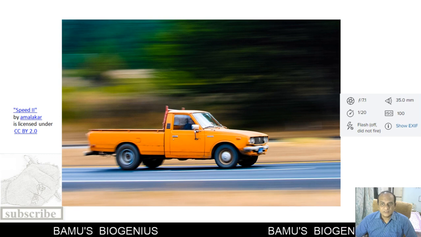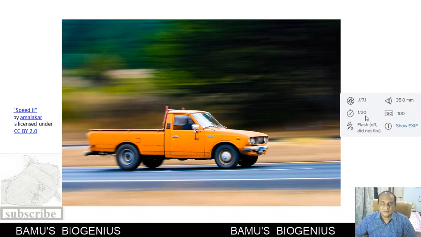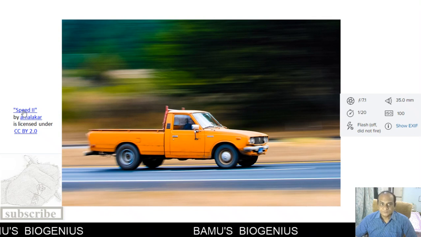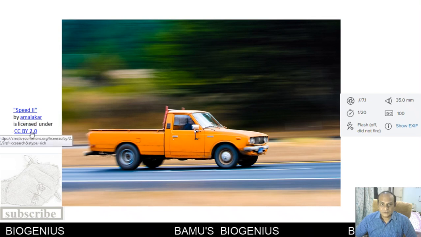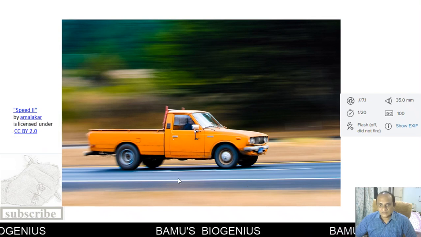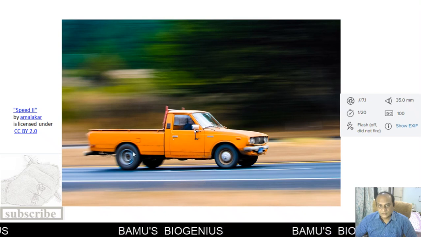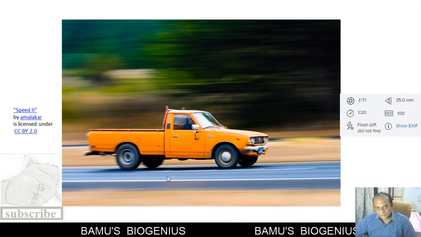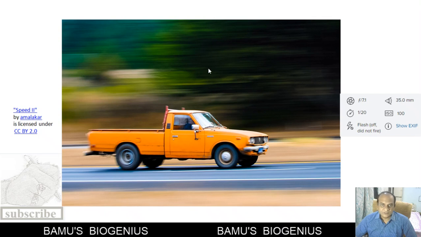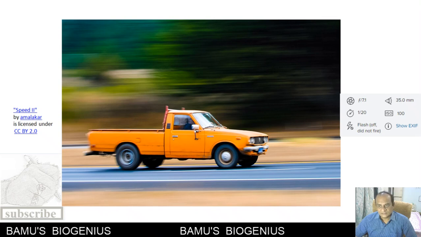Similarly, you can see here a 1 upon 20th second shutter speed is used for such a photograph. You can see this photograph is taken while the subject is moving, and along with that the photographer is also moving, and because of that this beautiful photograph is able to be captured in the film or in a sensor.